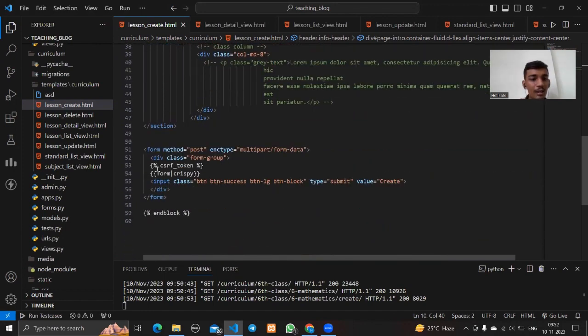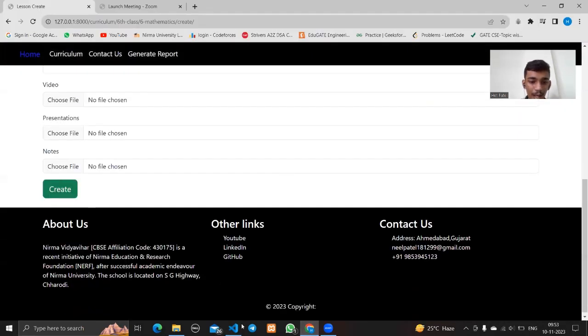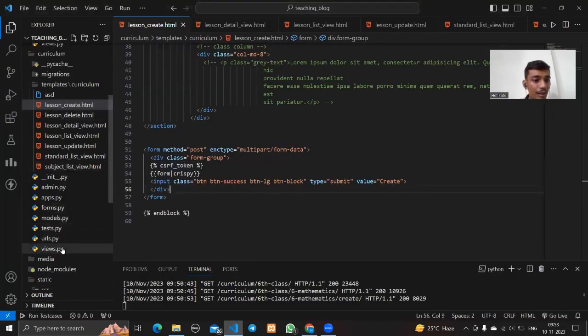Now at the last, we use the CSRF token and the forms, and at the last there is a submit button, and the value is create, like here.